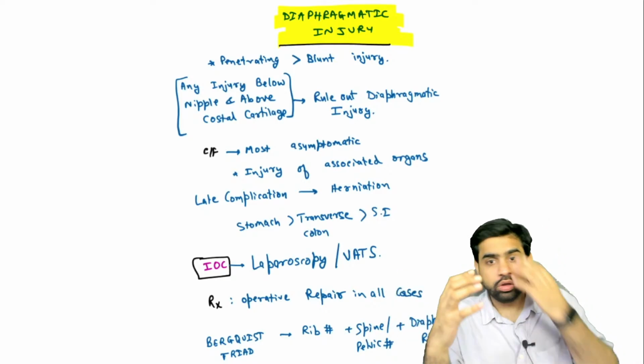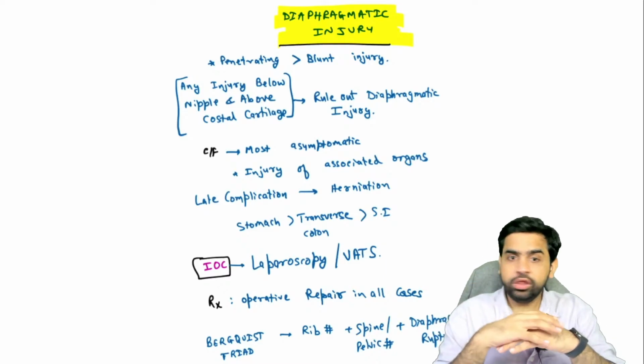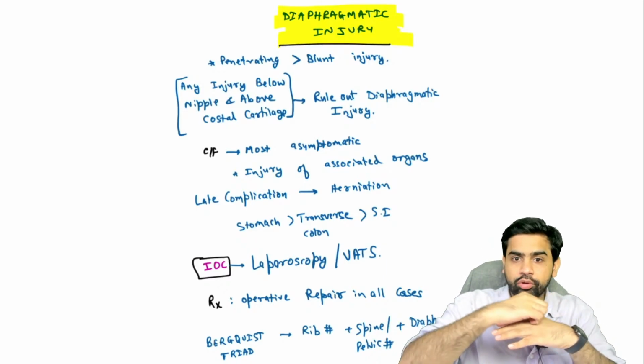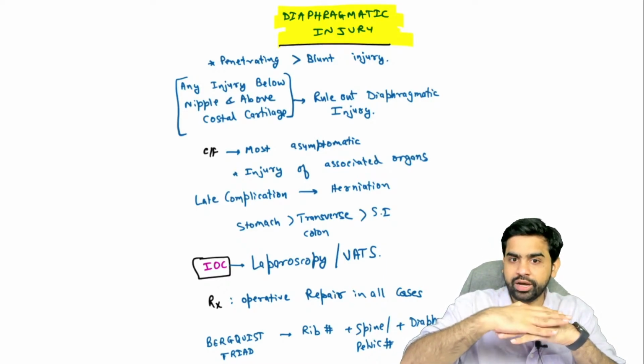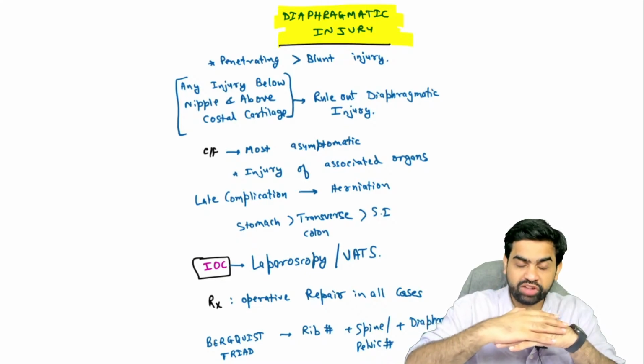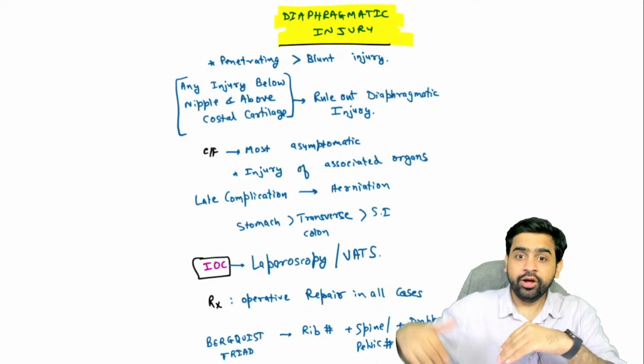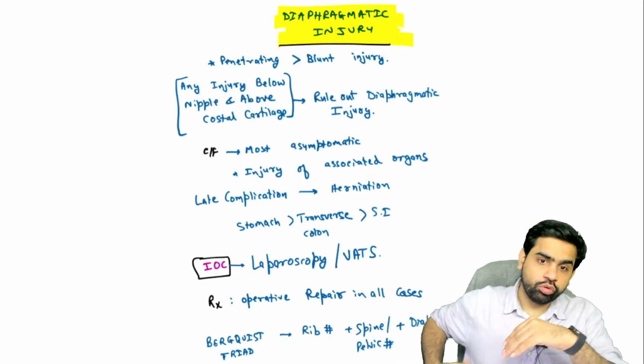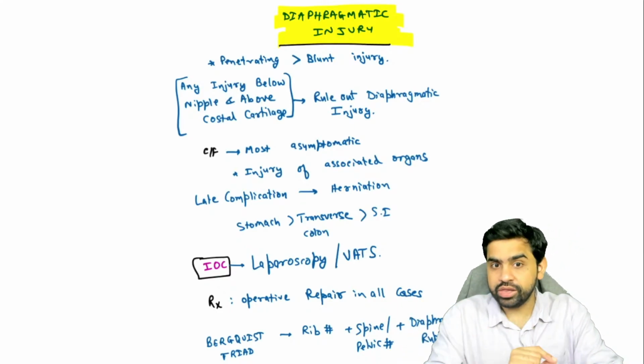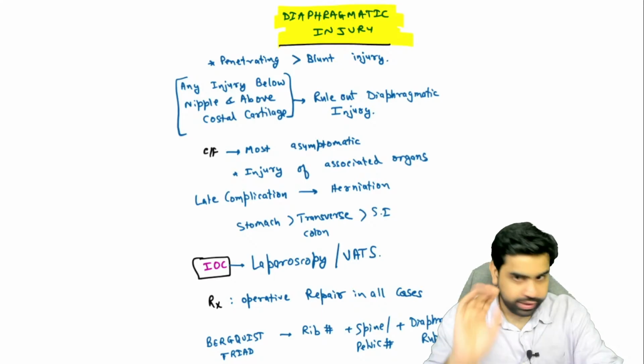Why? Because the diaphragm is not a static structure. It keeps going into a dome shape, then it becomes flat, then goes to the dome shape, and becomes flat again. So you don't know, when the injury happened, whether the diaphragm was dome shaped or flat. So if the entry point is between the nipples and the costal cartilage, you have to suspect that the patient has a diaphragmatic injury. Do you understand my point?